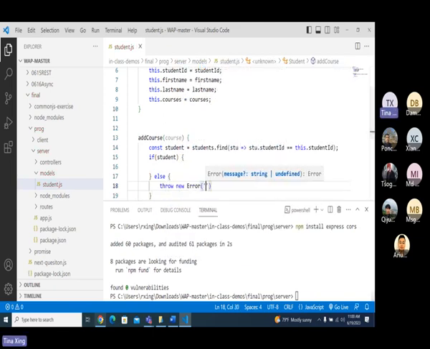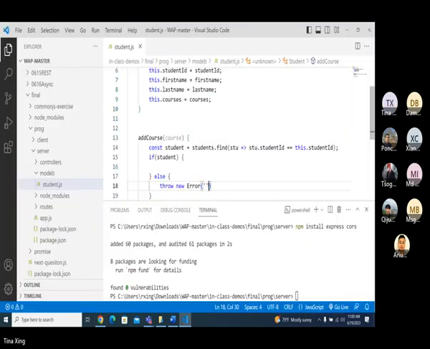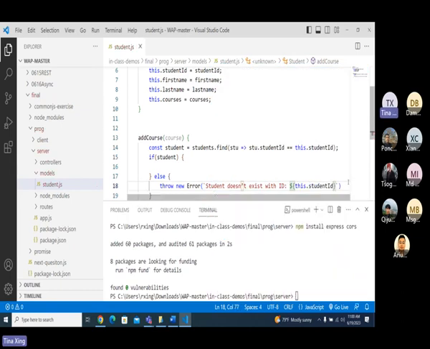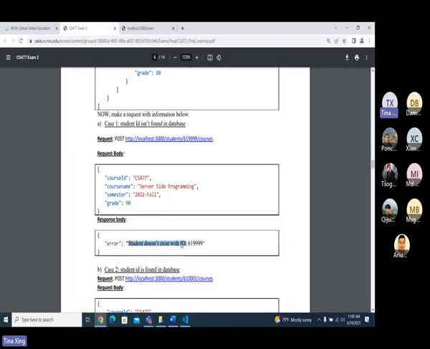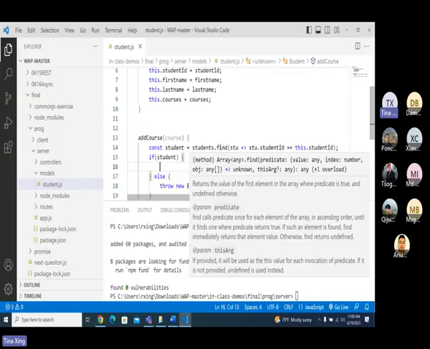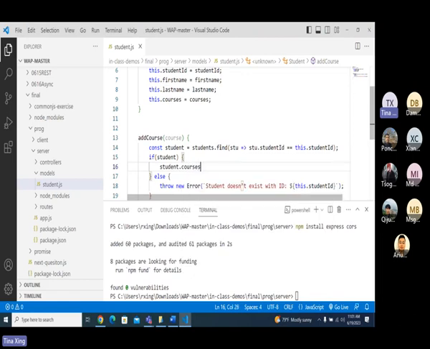And here I will give this one, this dot student ID, right? And if it exists, what's going to happen? If it exists, I have to take a look at whether the course ID exists or not, right? So here I have to do student dot courses. It will return an array of courses which belongs to that student.